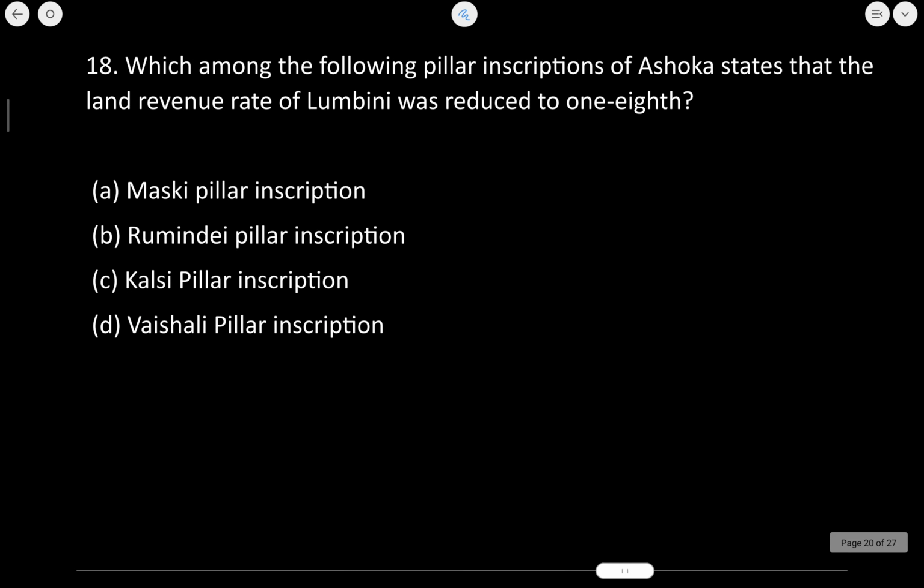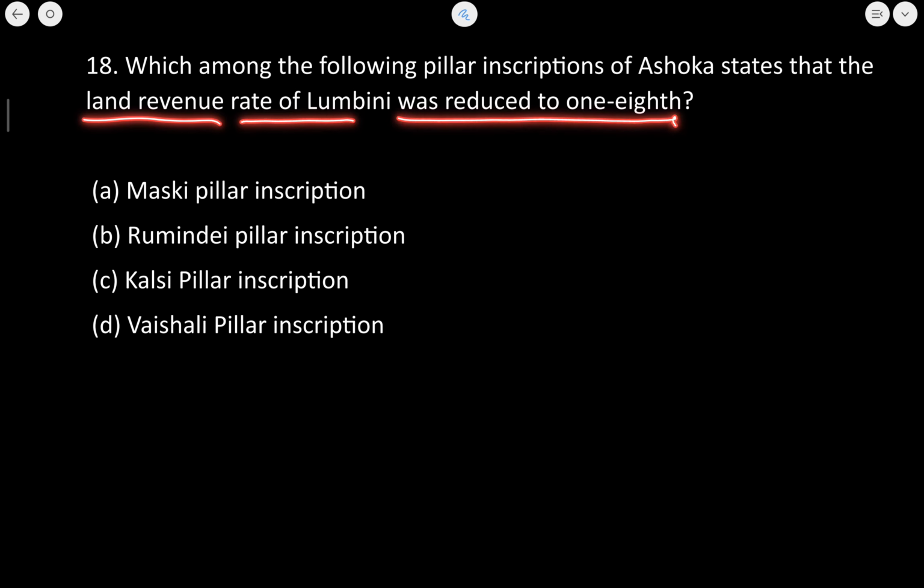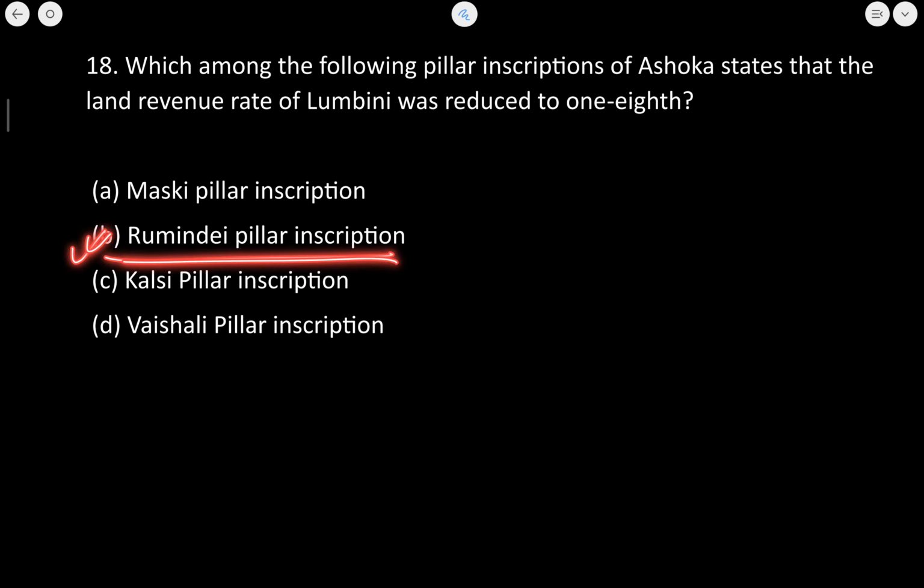Next question, you can try this question on your own if you want. I'm just giving you a time of 3 to 4 seconds. Now, which among the following pillar inscription of Ashoka states that the land revenue rates of Lumbini was reduced to 1/8? Now, which was this inscription? It was the Rummindei pillar inscription.